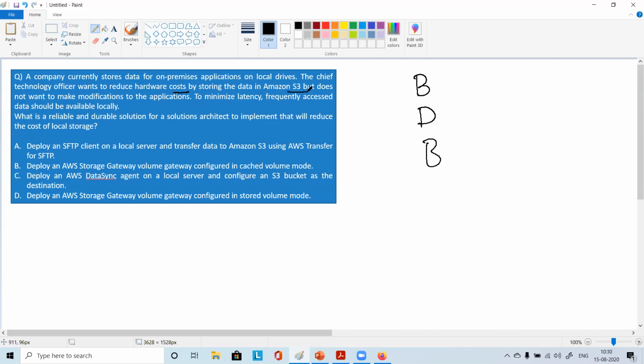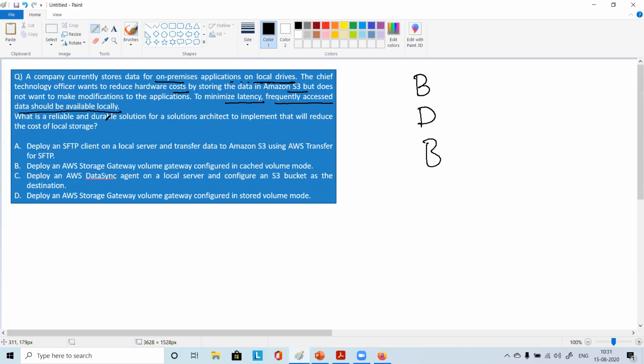They want to store in S3, right? And the application is on premises on local drive, okay? They do not want to make any modification and want to minimize latency. They are concerned about latency as well. Frequently accessed data should be available locally.